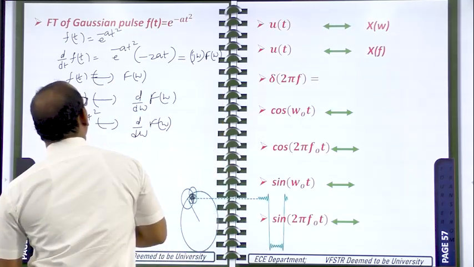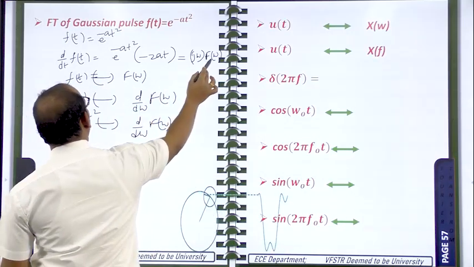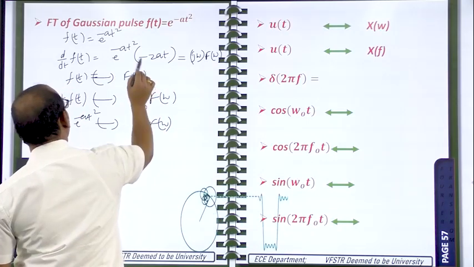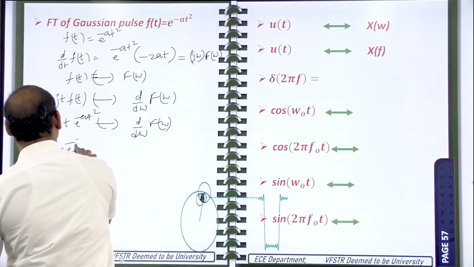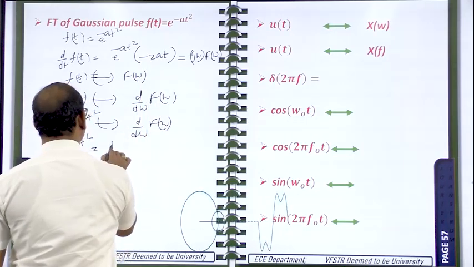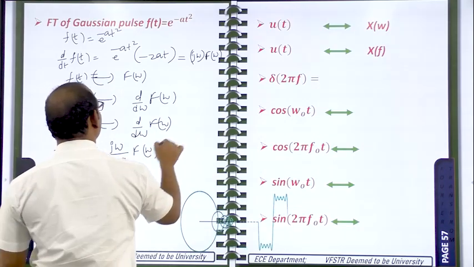Okay. So this is F of omega, and here t into e power minus at square is equal to this minus 2a, we can send this side, that is j omega by minus 2a into F of omega. This is from this one.